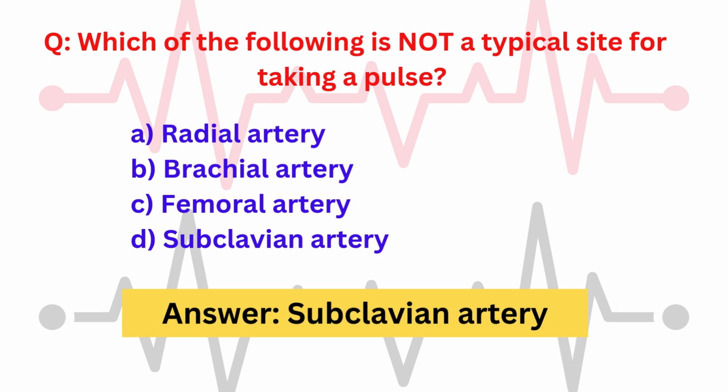Radial artery, we all know that it is a very common and easily accessible site for taking pulse. Then brachial artery is commonly used for taking blood pressure and checking the pulse in infants. Then femoral artery, it is a strong pulse point usually used in emergency situations when peripheral pulses are weak. Then subclavian artery, it is a deeper artery and not typically used for routine pulse checks.